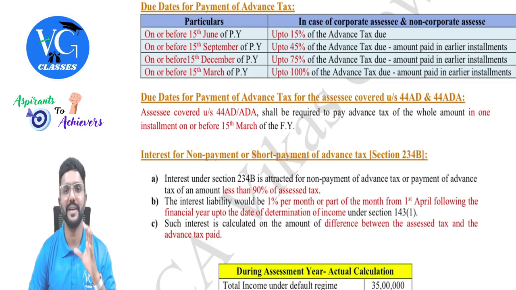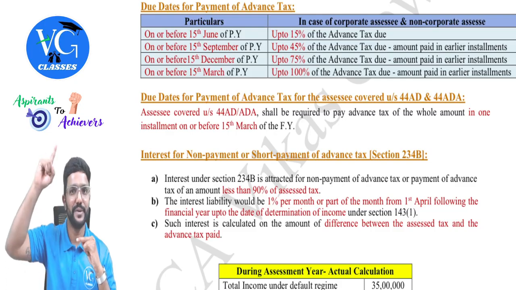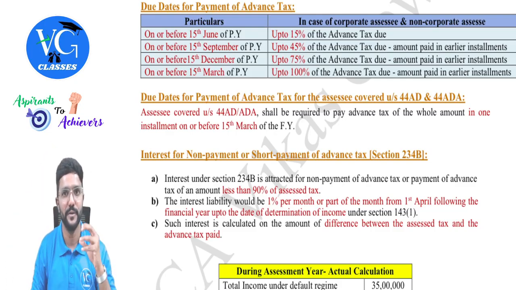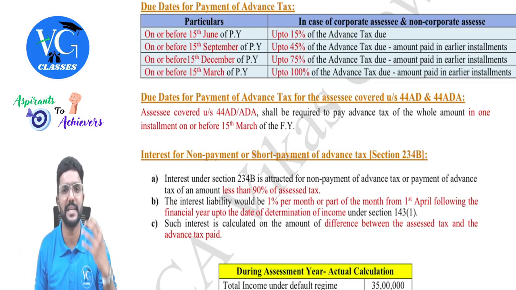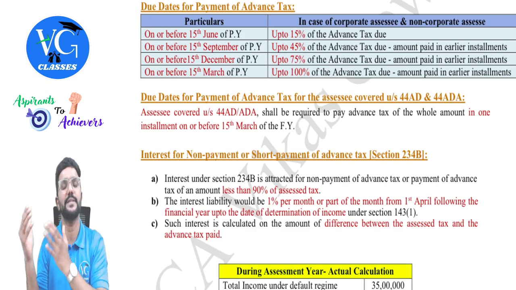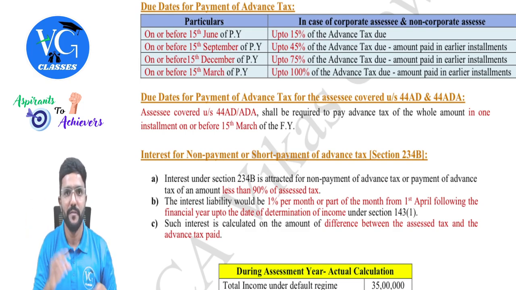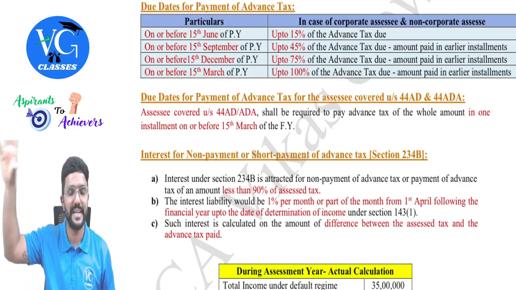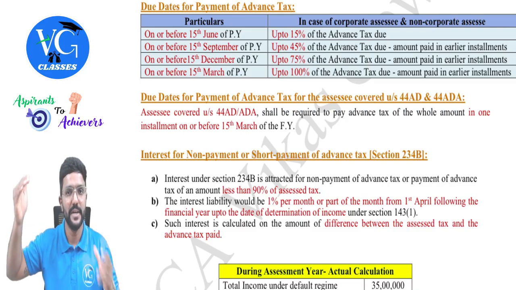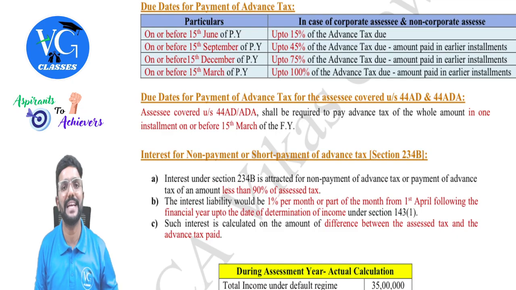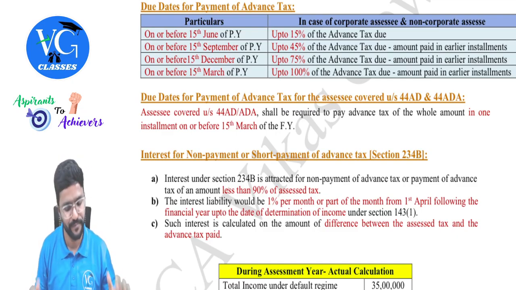Got it? But even for advance tax, you will get a credit. I explained you, at the beginning of this chapter. For whatever amount the government has collected directly or indirectly from the assessee during the previous year in the name of TDS, TCS and advance tax, the assessee will get a credit for this in the assessment year. When he has done the actual total tax liability calculation, from that TDS, TCS as well as advance tax would be deducted. Remaining, if any, will be paid as self-assessment tax before filing the returns.